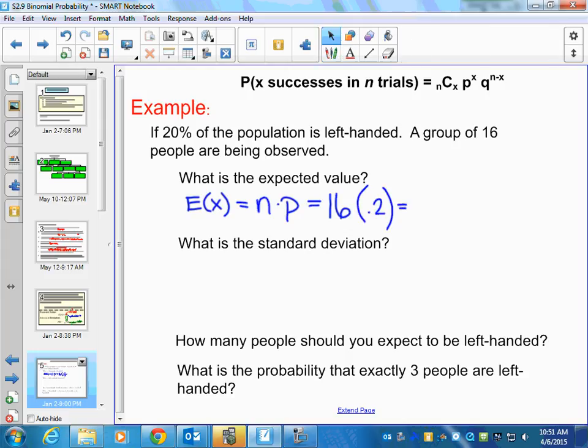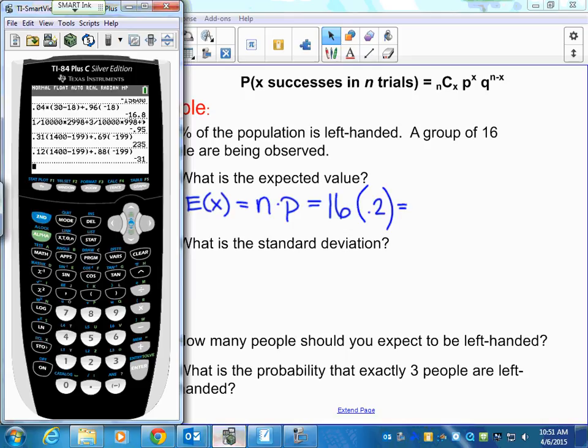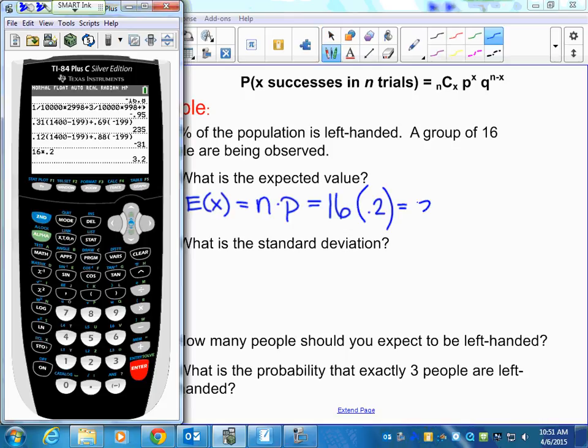Now, obviously, when we do this, we're going to get a decimal. And you can't have a fraction of a person, but please just leave the decimal for right now so I can see your work. So it's saying out of a group of 16 people, approximately 3.2 people should be left-handed. You follow me?